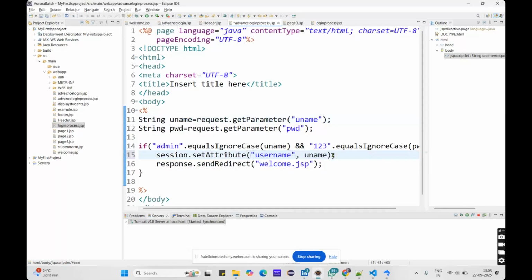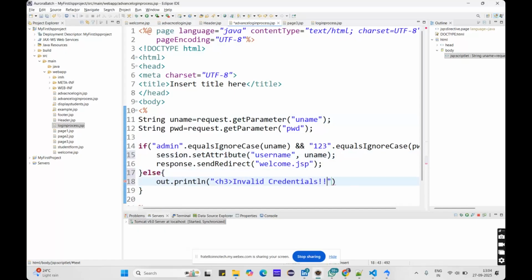Wherever you want that username, you can get that value by using this name with the session attribute. If it is not equal, what can we do? We can directly print it out like this. This is one type. This is in Java, so you can directly use the HTML tags in the strings here.